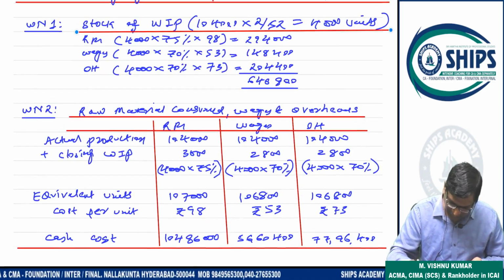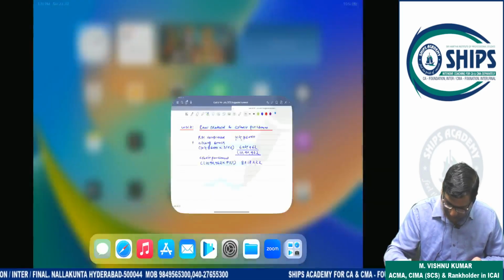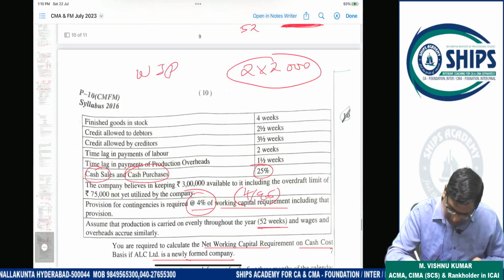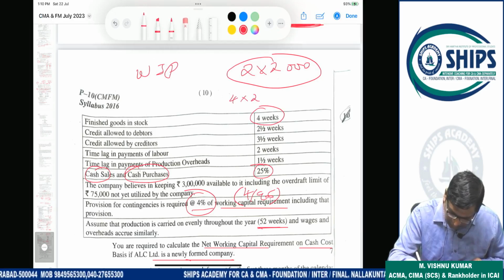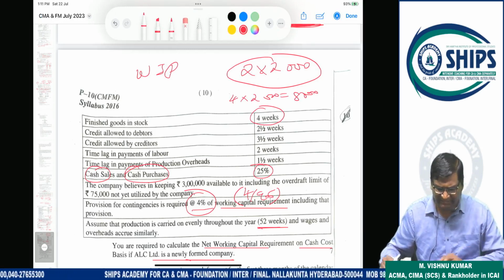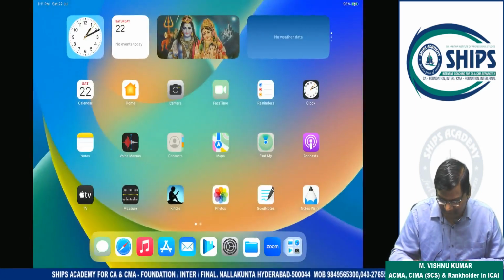Now finished goods also same. Finished goods duration is how much? 4 weeks. So this is 4 into 2,000, 8,000. That's it. Now understand? Yes, sir. This is the only doubt now? Yes, sir. Now understands. That's it. Khatam.